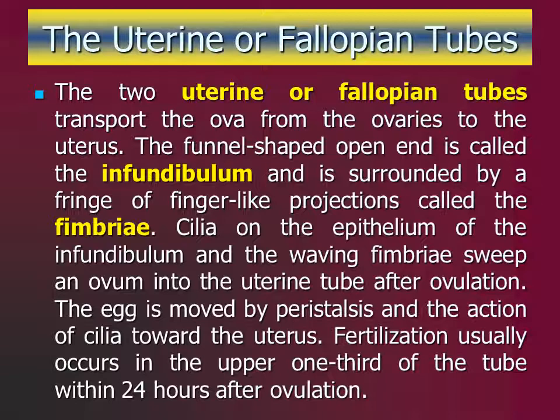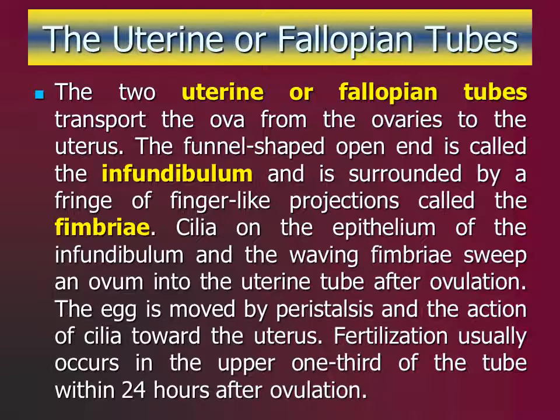Approximately once a month, an ovum ruptures from the surface of an ovary near the infundibulum of the uterine tube, a process called ovulation. The ovum is swept by ciliary action of the epithelium of the infundibulum and by the waving fimbriae, which create a current that carries the egg into the uterine tube. The ovum is then moved along the uterine tube by the action of the cilia and by wave-like peristaltic contractions of the smooth muscle of the uterine tube.